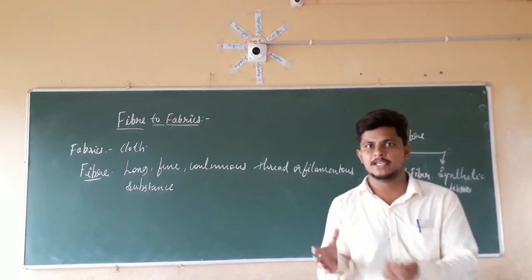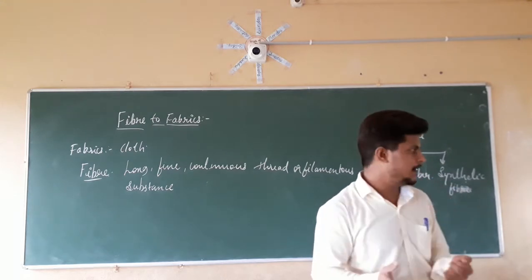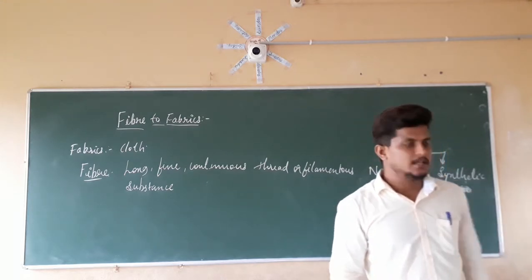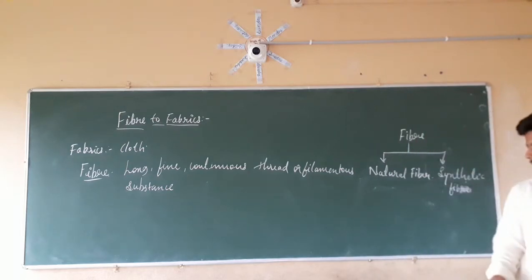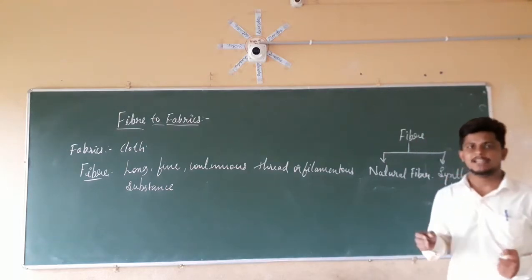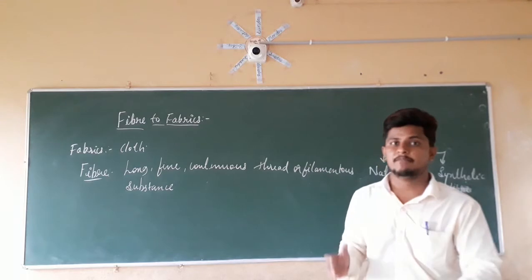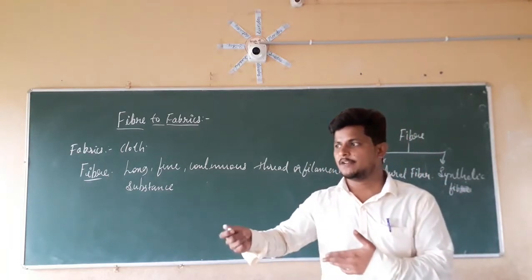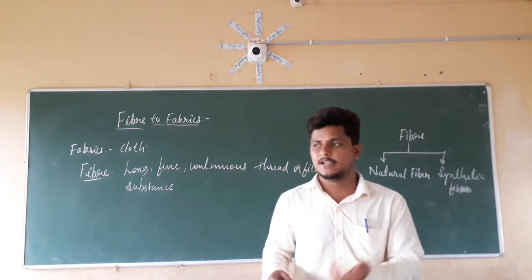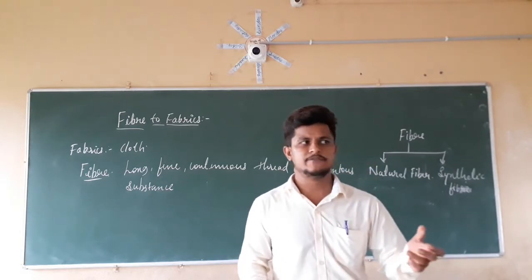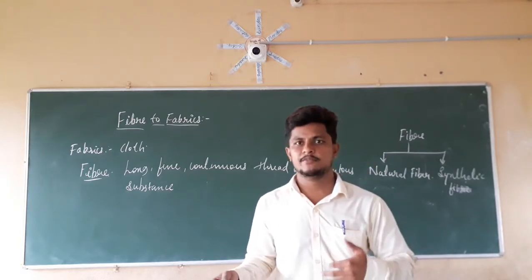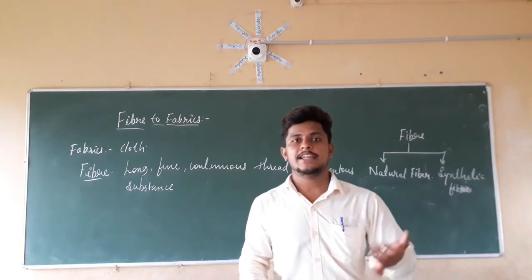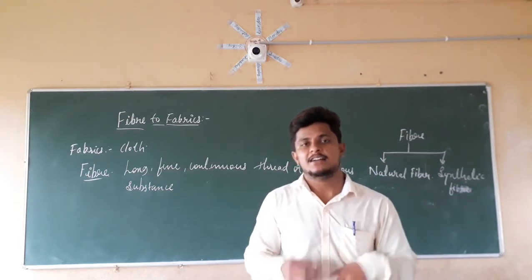Natural fiber means it is not man-made. In the same manner, synthetic fiber is man-made. If you check various clothing material made from silk or jute, are silk or jute man-made?